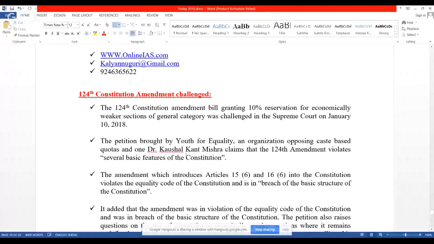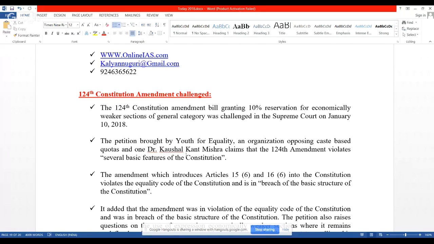Now I'll open the document and I'll show you the points that are related to this, on what basis it has been challenged in the Supreme Court, and what are the various case laws that have been highlighted by this organization, and these are the judgments that were given by the apex court in the earlier cases. Clear? Right. Now look at this. See here, when you're writing exams like civil services or descriptive type like a Group 1 examination, mentioning case laws is very, very important. Look at this.